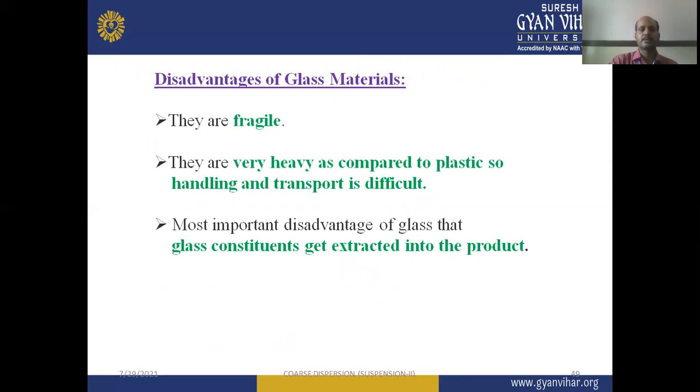Disadvantages of glass material: they are fragile in nature and can easily break, so they should be carefully used. They are very heavy compared to plastic, so handling and transport is also difficult for glass materials. The most important disadvantage of glass is that glass constituents get extracted into the product, and there may be the formation of undesirable products due to the interaction between the glass and product constituents.